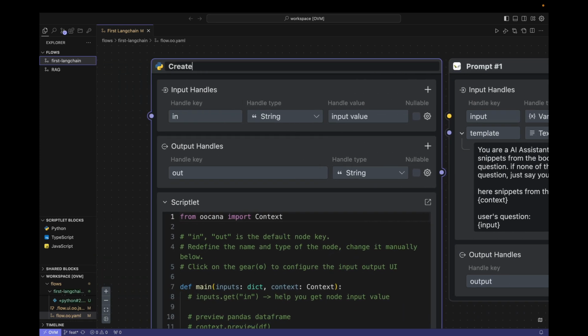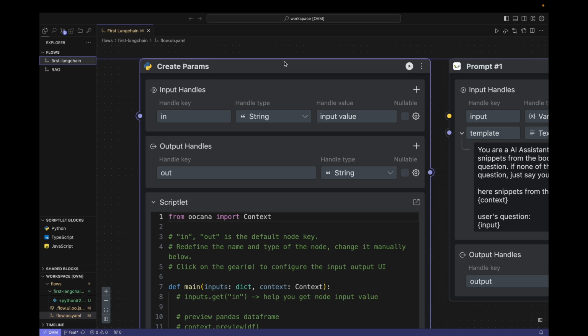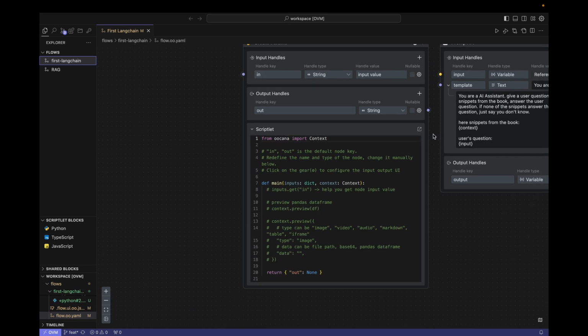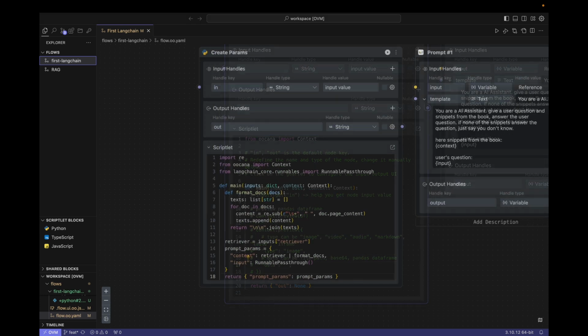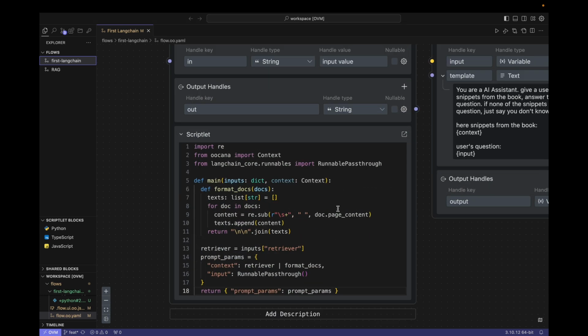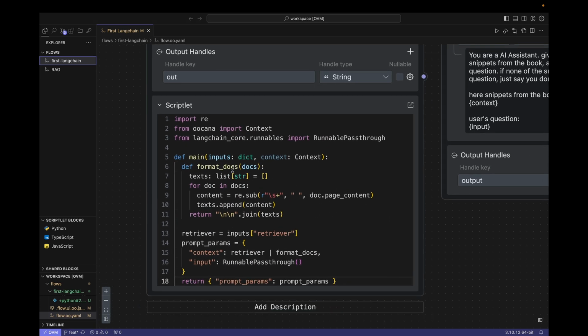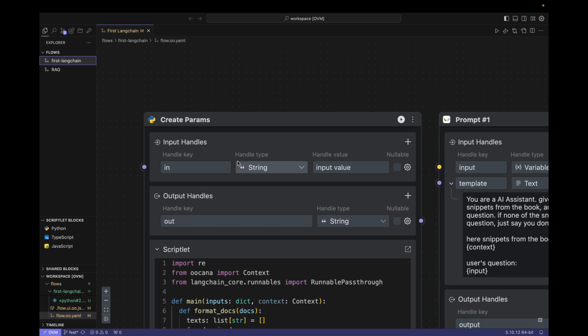Let's change the title here and roughly explain what this code is going to do. It means to create a params with code. Okay, it's done. Let's take a look. I read a parameter from inputs called retriever, which is a concept in RAG, and I'll briefly explain it later. Anyway, my code requires the upstream of this block to pass me an object called retriever. Therefore, I changed the input field to retriever and then changed its type to variable.